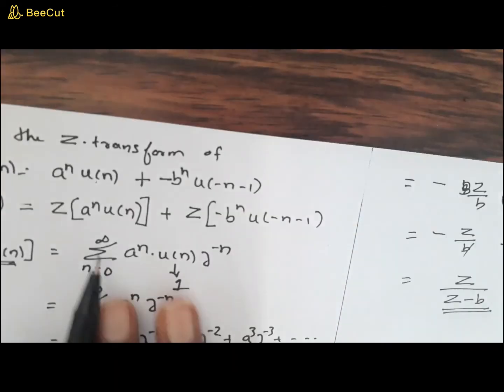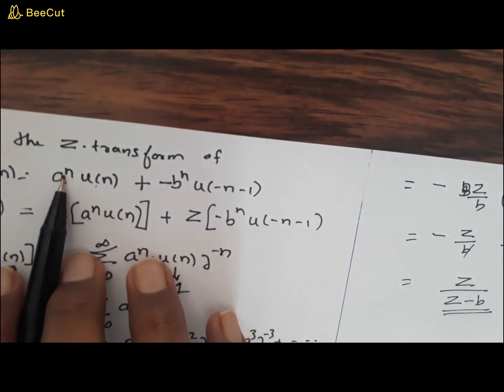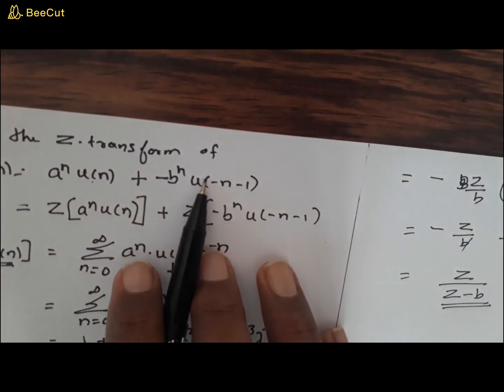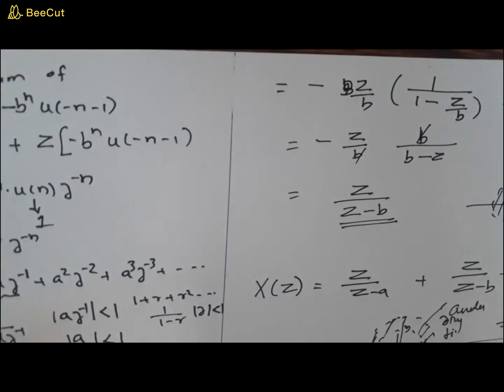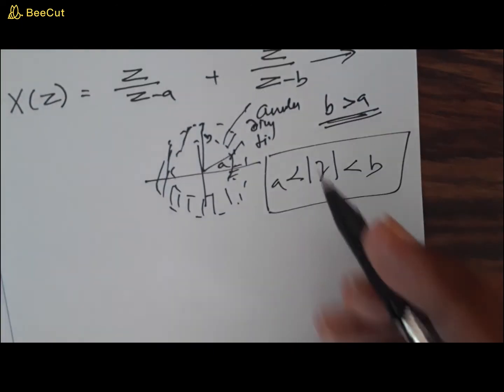So individually, this particular signal is outside a circle, this one is inside a circle, but when you combine them it becomes a strip, a circular strip, and we call that circular strip an annular ring.